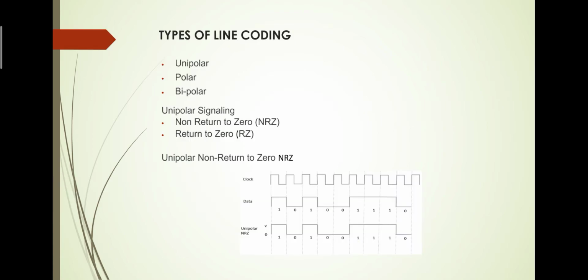Types of line coding. There are three types of line coding: unipolar, polar, and bipolar. Unipolar line coding. Unipolar signaling is also called on-off keying, or simply OOK. The presence of a pulse represents a 1 and the absence of a pulse represents a 0. There are two variations in unipolar signaling: non-return to zero, denoted by NRZ, and return to zero, denoted by RZ.